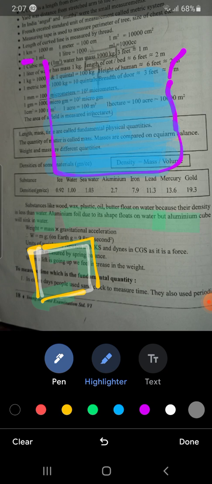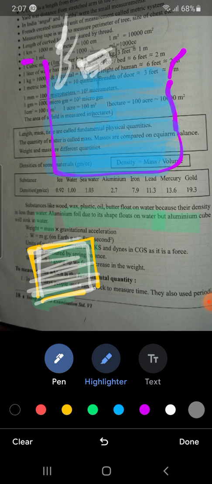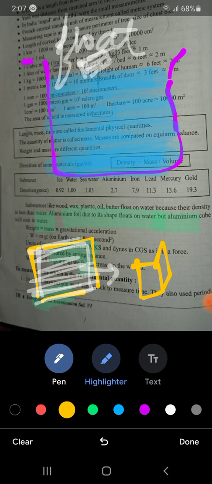So let's suppose this is an aluminium foil, and if we keep that aluminium foil like a paper, then it will float. But if we mold this aluminium into a cube, then this cube will sink in water.